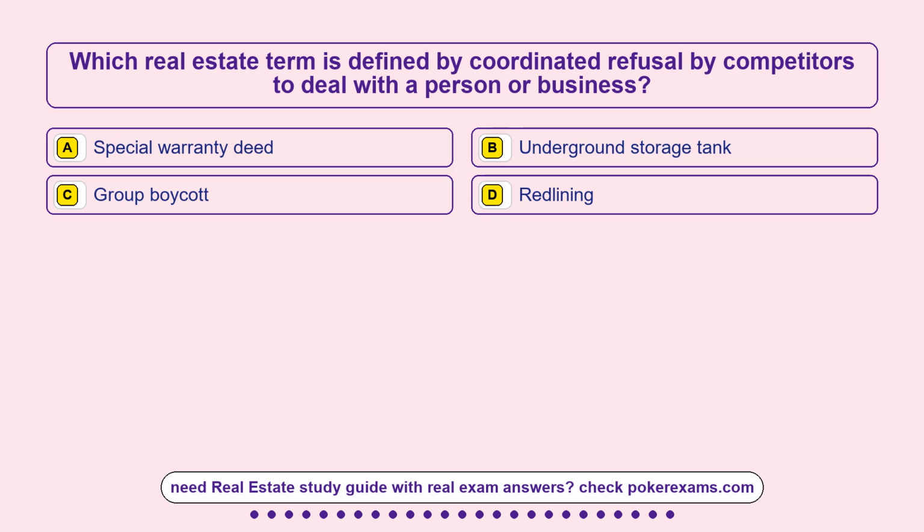Question 7. Which real estate term is defined by coordinated refusal by competitors to deal with a person or business? Option A, special warranty deed. Option B, underground storage tank. Option C, group boycott. Option D, redlining. The correct answer is option C, group boycott.